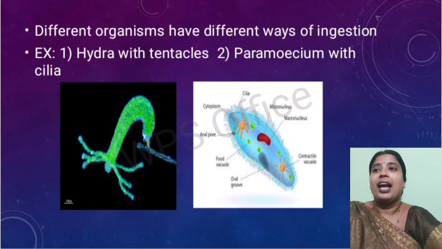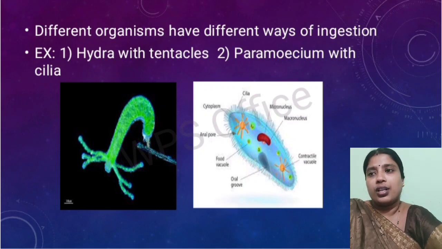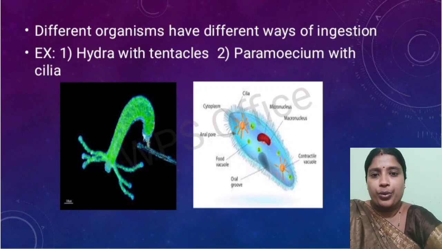In the same way, Hydra is an organism which is found mainly in water. So this is an aquatic animal. Its size is about 1 or 1.2 inches.